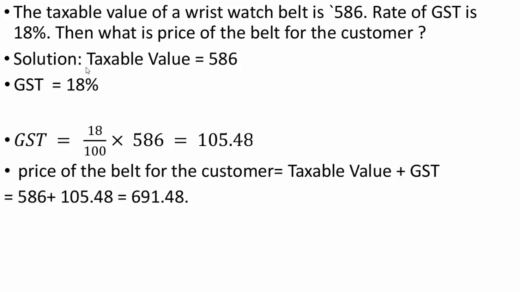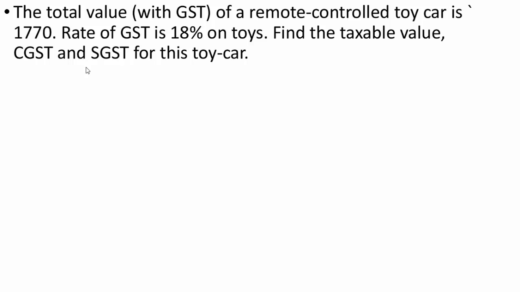That is 586 plus 105.48, which is equal to 691.48.